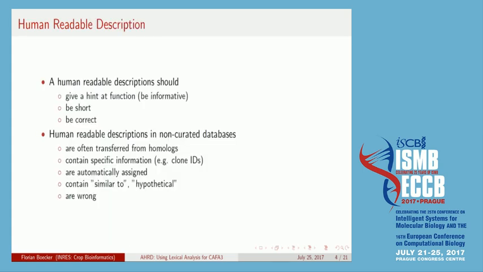So a human readable description should obviously give a hint at the function, be short and be correct. But human readable descriptions, especially in non-curated databases, are often transferred from homologs and sometimes contain very specific information. For example, the clone ID from the specific experiment, are automatically assigned and thus contain words like similar to or hypothetical, or sometimes are just wrong.